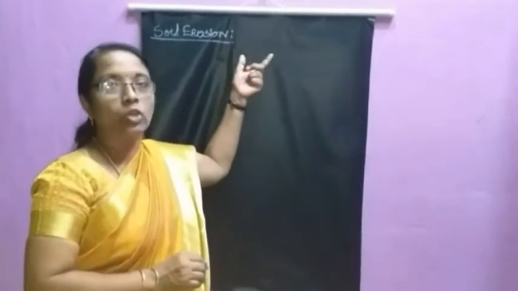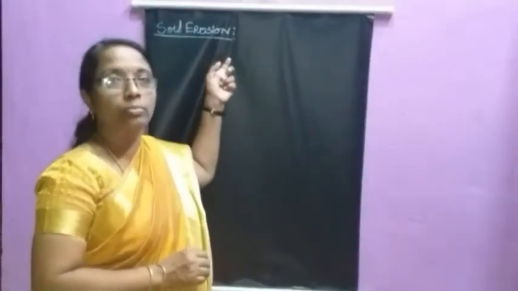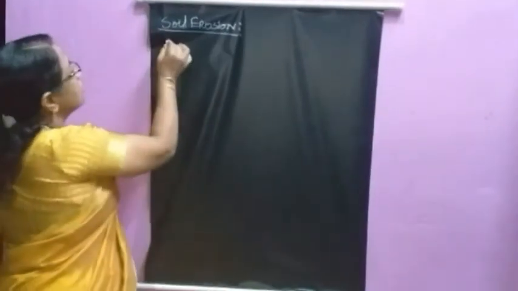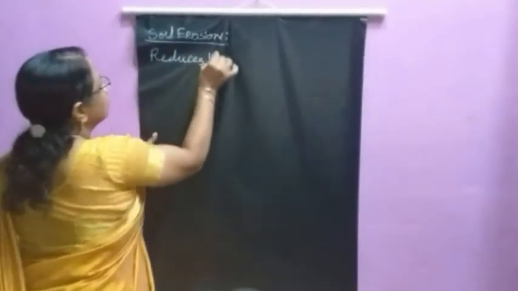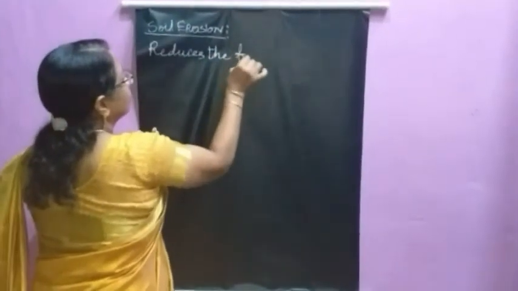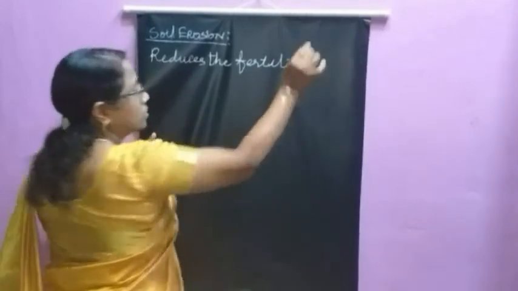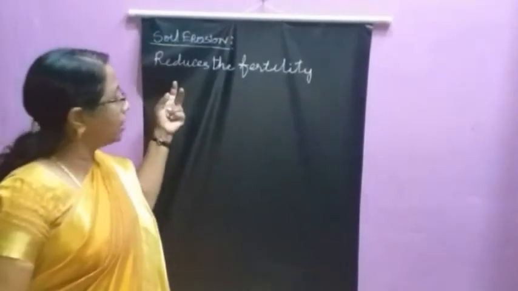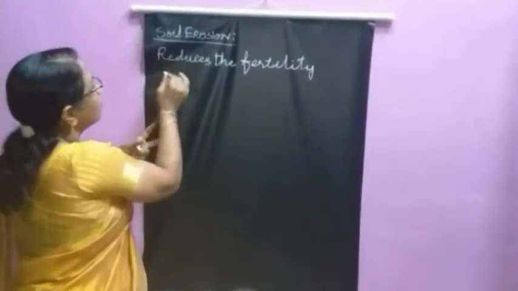That is termed soil erosion. What happens by soil erosion? First, it reduces the fertility of the soil. If fertility is reduced, automatically the agricultural productivity also becomes reduced.